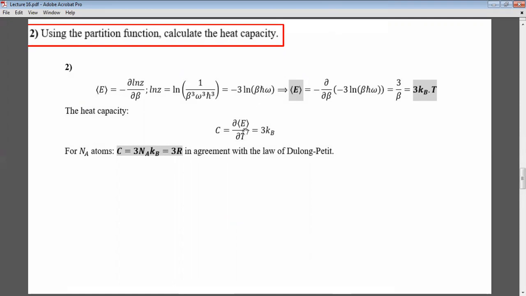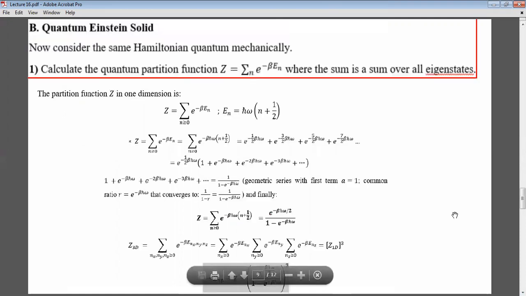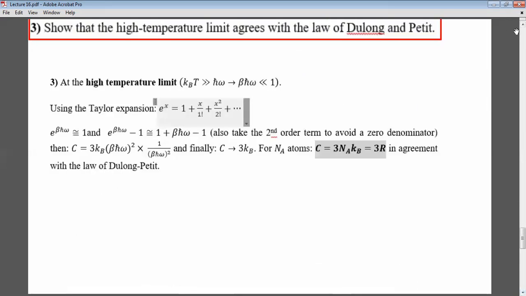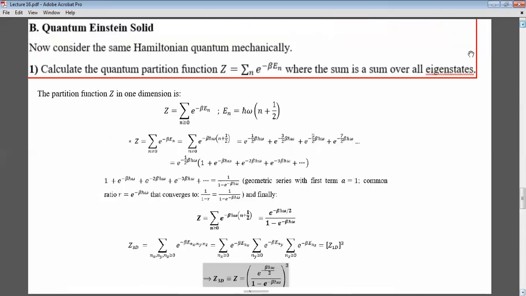Okay, so if we use the classical partition function, we get C equal to 3 kB, which is in agreement with Dulong and Petit. Now let's do the same thing, but using quantum mechanics. So again, instead of taking the integral, when we talk about quantum mechanics, we take the Z to be the summation over all eigenstates. And what is En? It's equal to h bar omega times n plus half. So Z is the summation of e to the minus beta En.